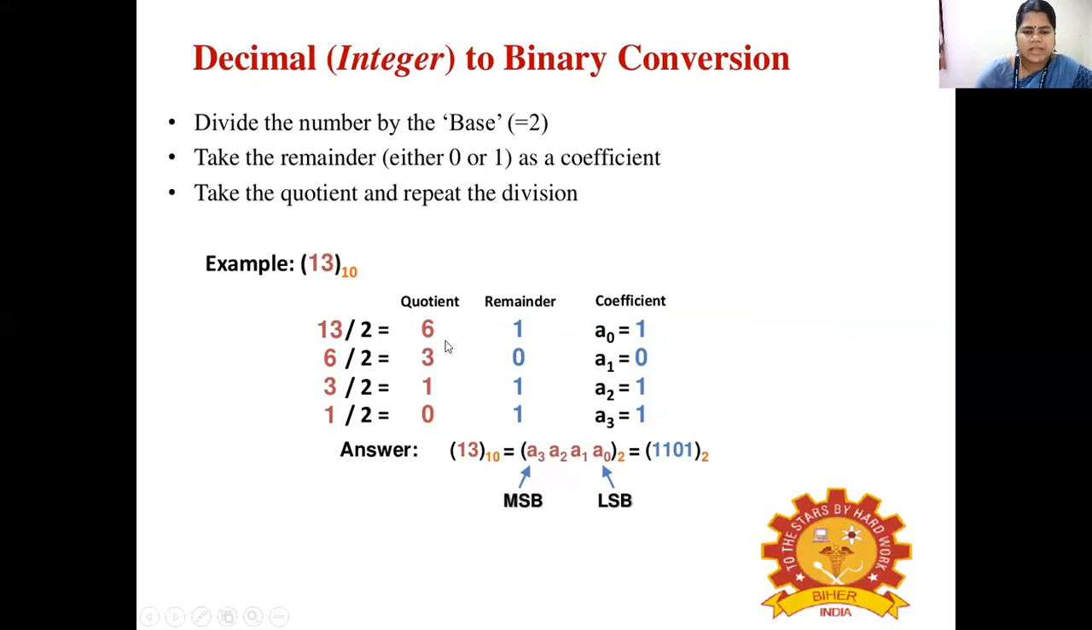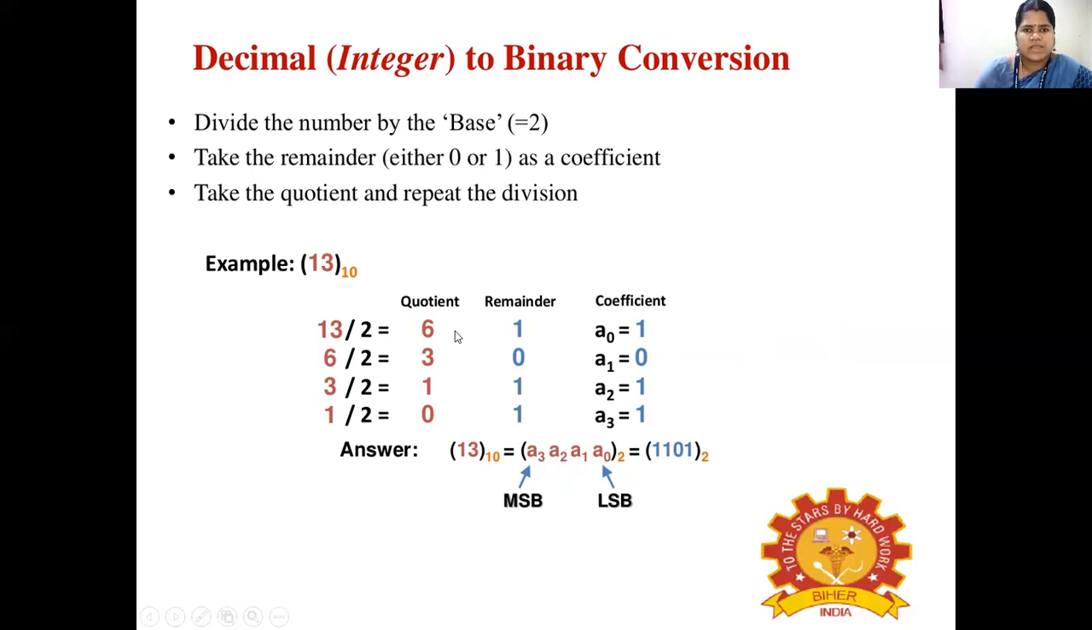We get quotient 6 and remainder 1. After getting remainder 1, again divide the quotient 6 by 2. We get quotient 3 and remainder 0. In the next step, again divide the quotient 3 by 2 and we get quotient 1 and remainder 1. So the value will be 1 1 0 1. This 1 will be the MSB and the last 1 will be the LSB. MSB is the most significant bit, whereas LSB is the least significant bit.